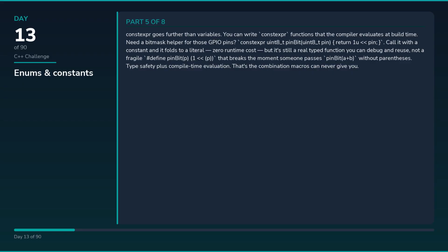Constexpr goes further than variables. You can write constexpr functions that the compiler evaluates at build time. Need a bitmask helper for those GPIO pins? constexpr uint8_t pinbit(uint8_t pin), return 1U << pin. Call it with a constant and it folds to a literal, zero runtime cost, but it's still a real typed function you can debug and reuse, not a fragile #define PINBIT(p) 1 << p, that breaks the moment someone passes pinbit(a + b) without parentheses. Type safety plus compile time evaluation. That's the combination macros can never give you.